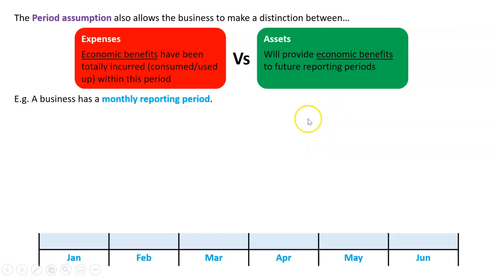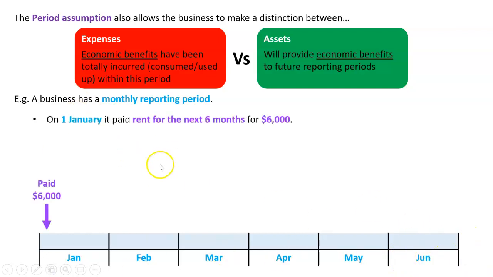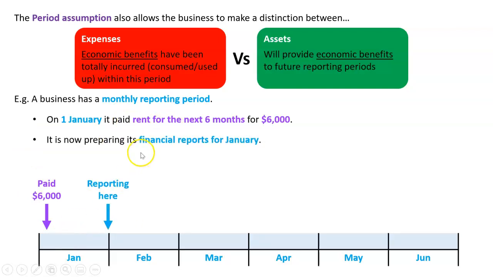Let's take an example. Let's say a business has a monthly reporting period. We've got January, February, March, all the way up to June here. Obviously, we'll go into July and so on, but we'll just look at the first 6 months. On the 1st of January, it pays its rent for the next 6 months. And the problem here is it reports at the end of January. So what we're saying is there's $1,000 of rent here in January, 1,000 in February, 1,000 in March, April, May, and June. And we're going to do our profit report at the end of January.